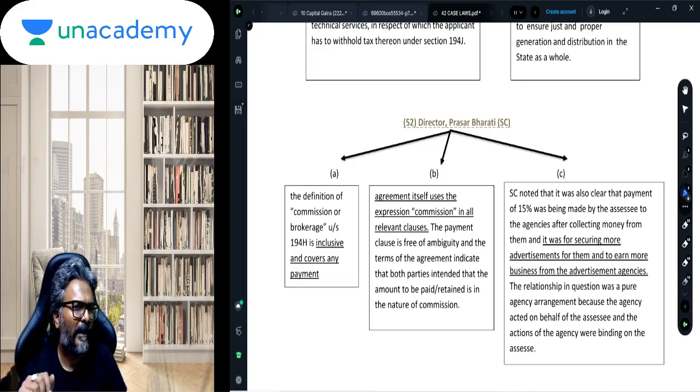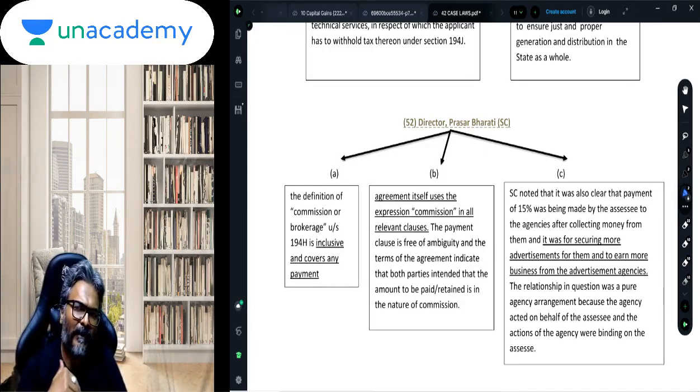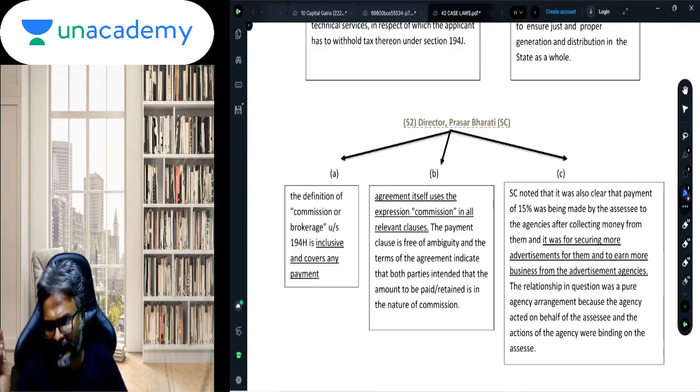It cannot be, because in many cases, like Jagran Prakashan and Living Media, there are case laws which have suggested that these particular agents are not acting wholly or mainly for you. In fact, they are acting for others also, in the ordinary course of business, and they will do it for everyone, for money. It is not that they are doing it only for me, and that is the reason why the amount they are retaining cannot be considered as commission and brokerage. That is what was being concluded.